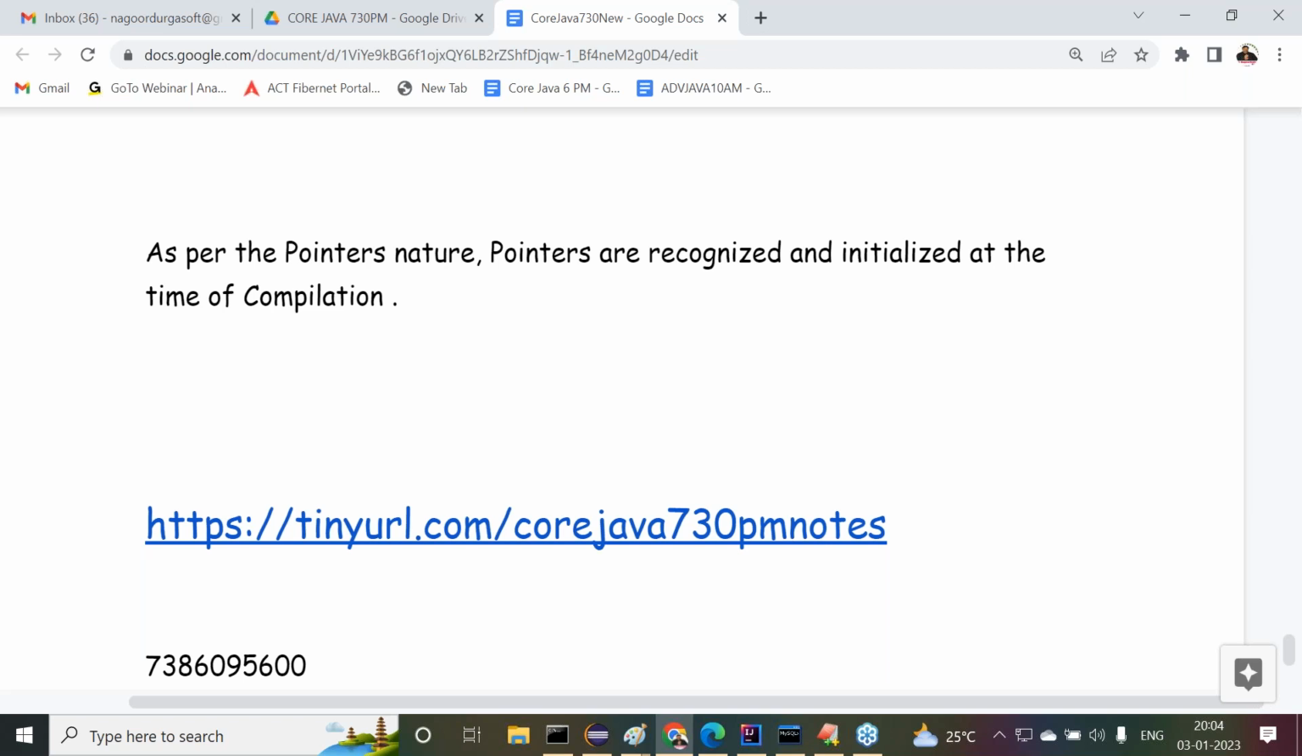We understood the basic declaration part. But here I have a question. Why are pointer variables not existing in Java? Internally, why do pointer variables exist in C and C++? The question is: why do pointer variables exist in C and C++, and why are pointer variables not existing in Java? That question here we have to understand clearly.